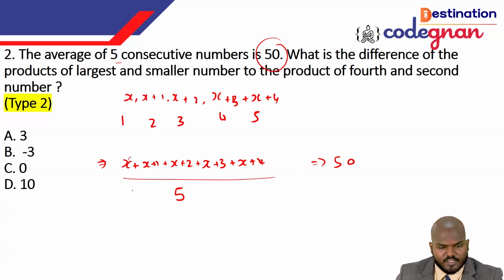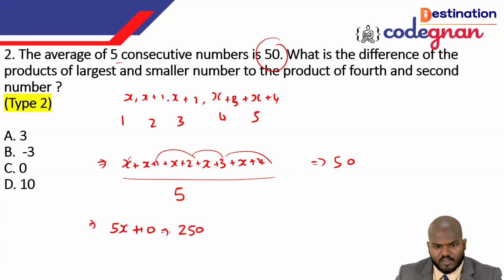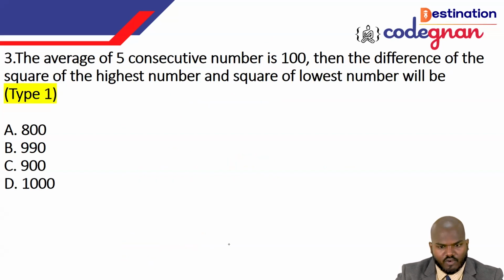So 5x, we know 5x, and 1 3 6 10, so 5x plus 10 is equal to 250 here. If you take the value out, we get 48, so x is equal to 48.